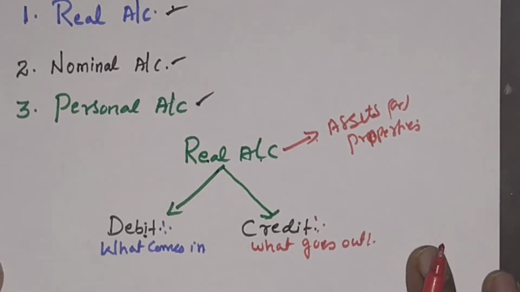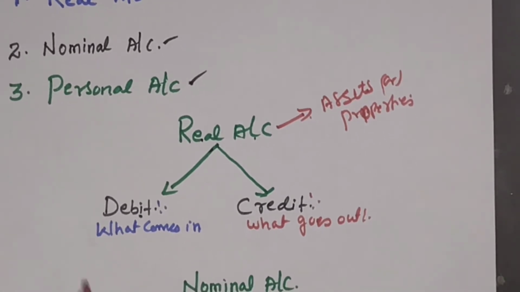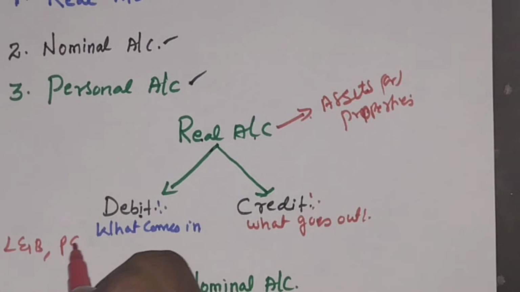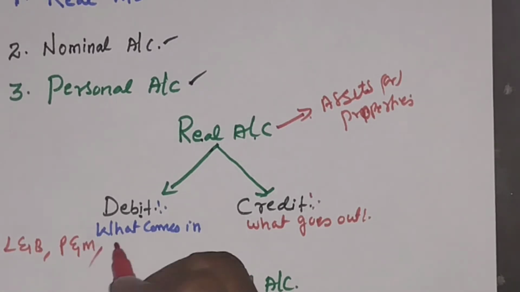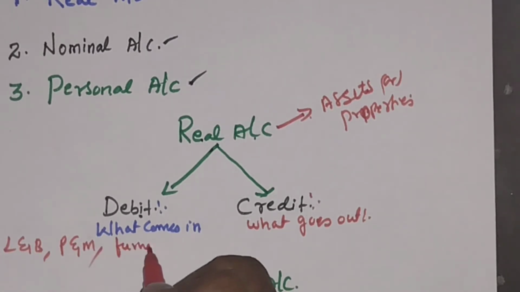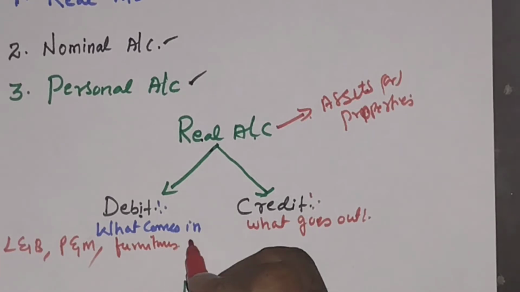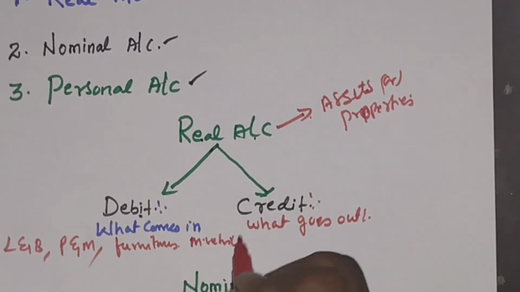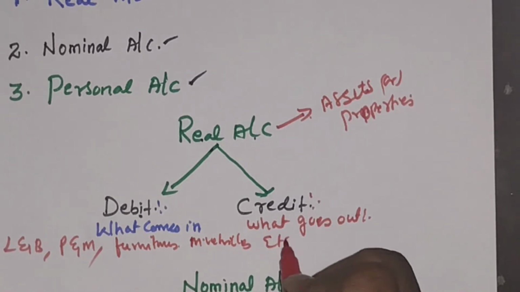The assets refer to land and building, plant and machinery, furnitures, motor vehicles, etc.